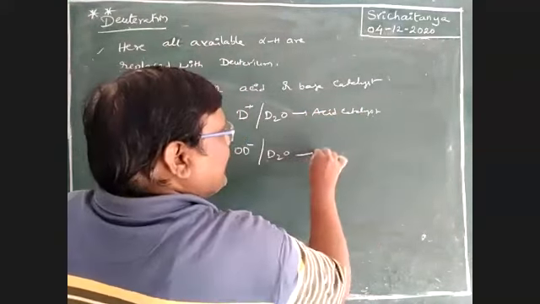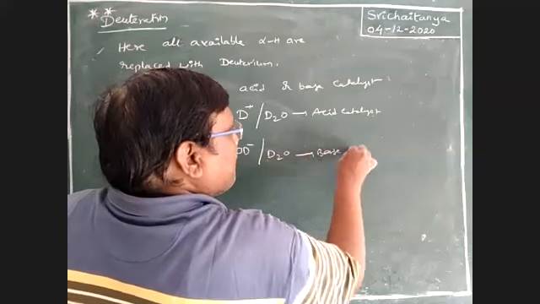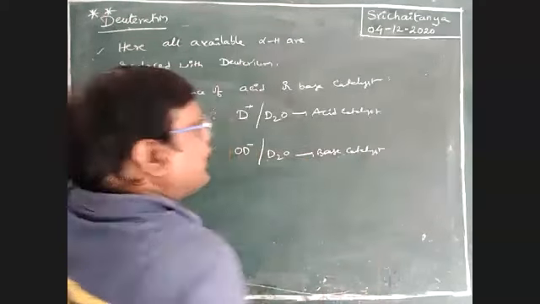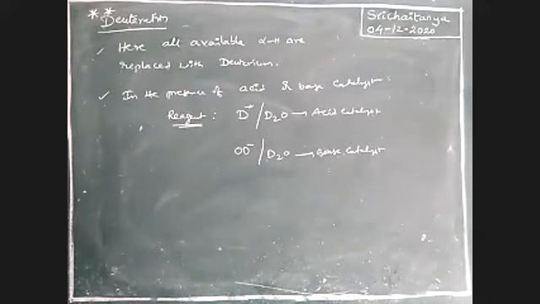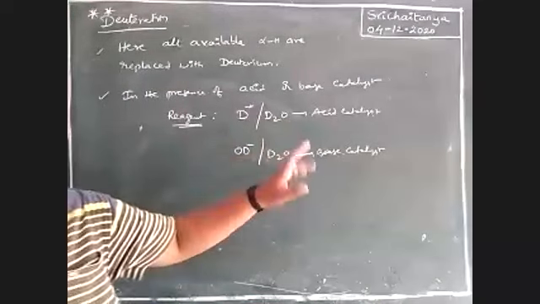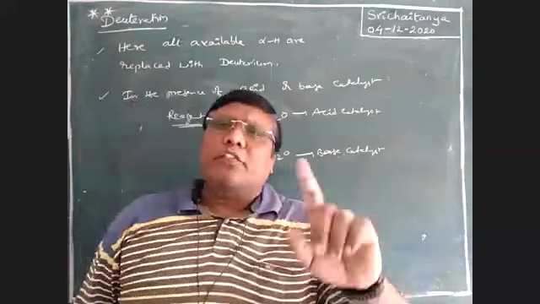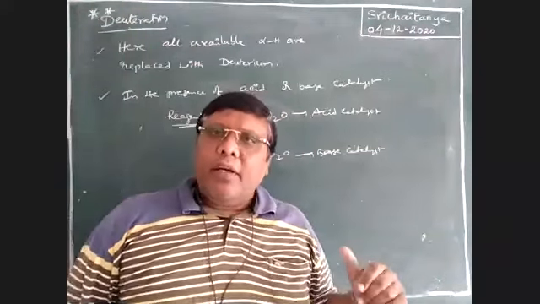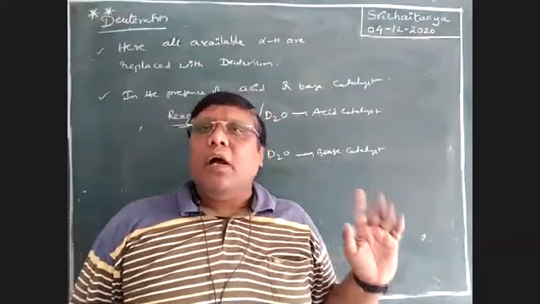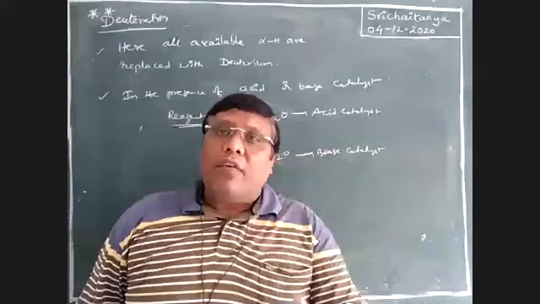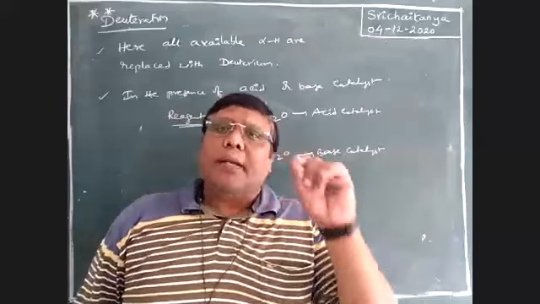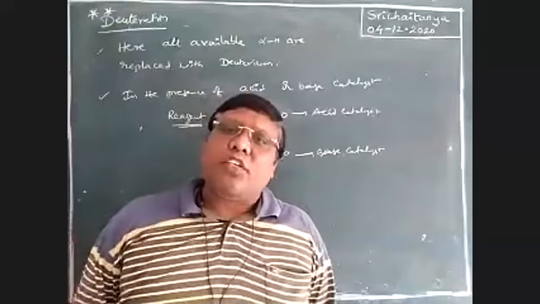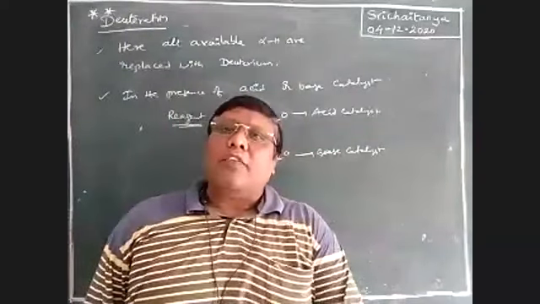This is base catalyst. So in presence of this acid catalyst or base catalyst. So boys, in tautomerism we used H plus or OH minus in water. But here D plus or OD minus. All available alpha hydrogens are replaceable. That is the final situation.